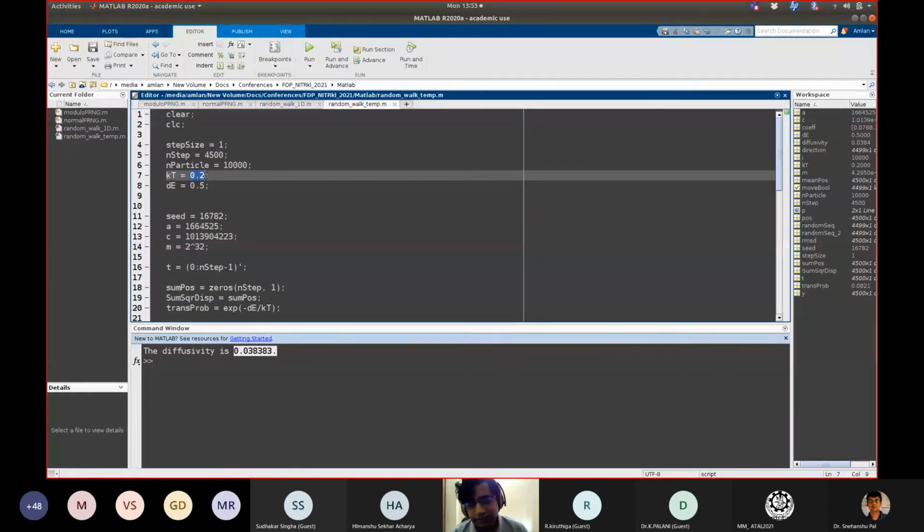So this gives a very nice demonstration of why we say that at higher temperature the diffusivity increases, because the diffusivity is the result of random walk of a particle, and the moment we put an energy barrier, you can see that at higher temperature the probability of crossing the energy barrier increases, which results in better diffusivity. So that's all. I will just stop it here.